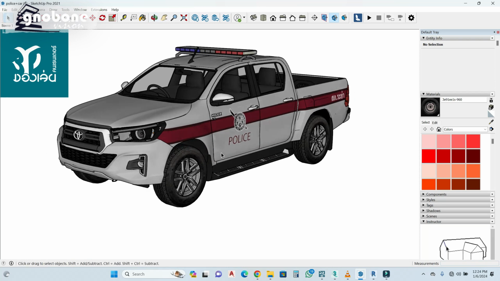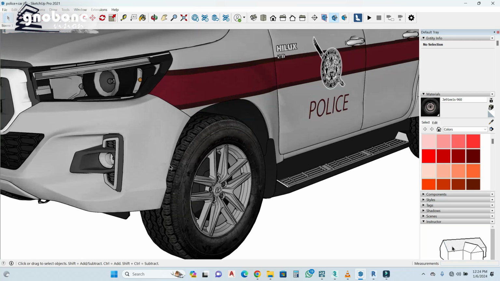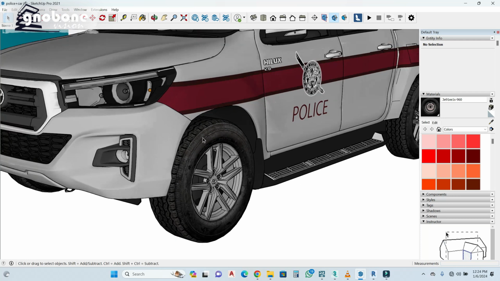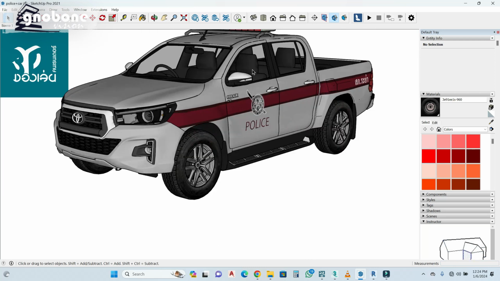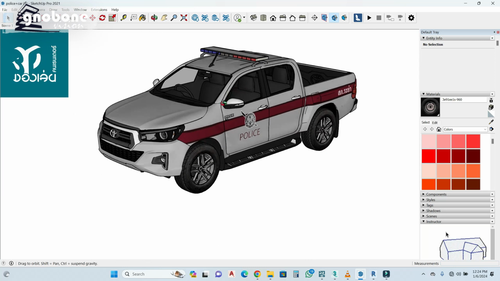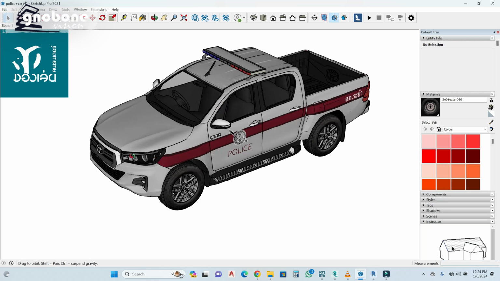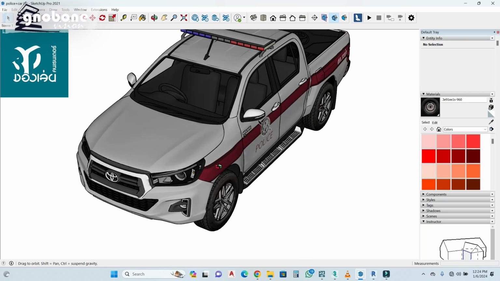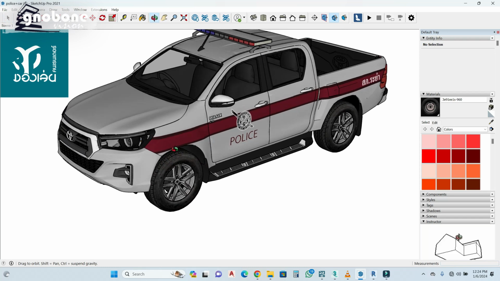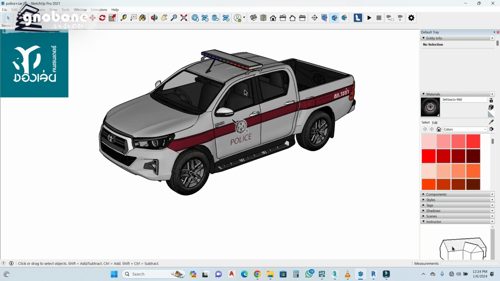And whenever you're getting a car, please try as much as possible to pay attention to the details of the car, like the tire markings on it, the headlights, some very simple details that can make your work look realistic and also engage your viewers' or clients' brain while watching your presentation.